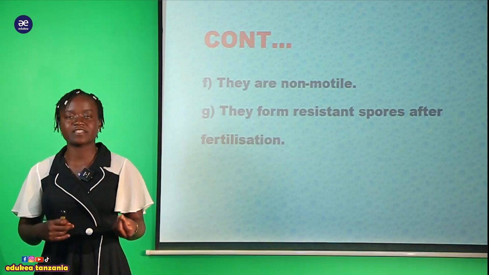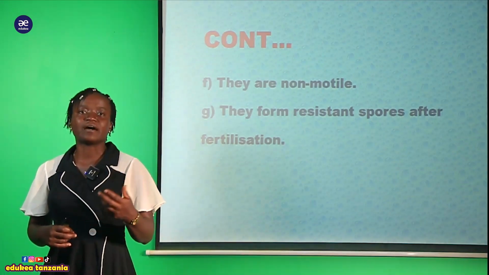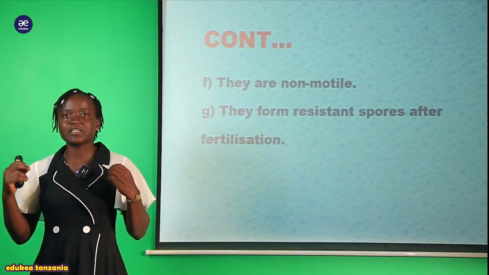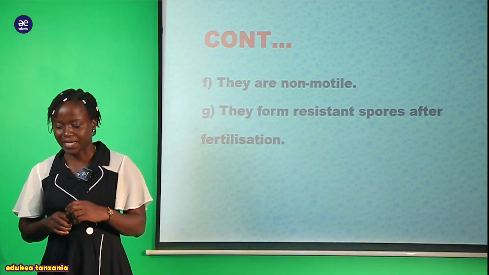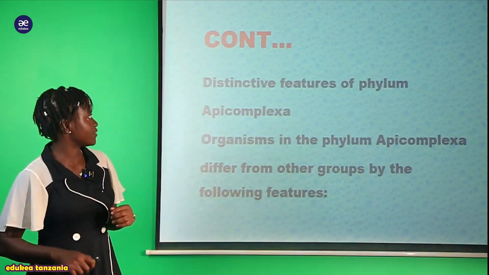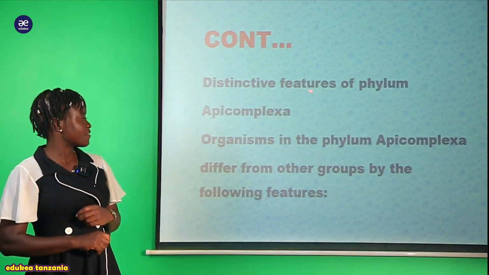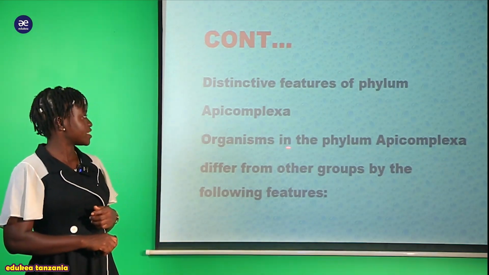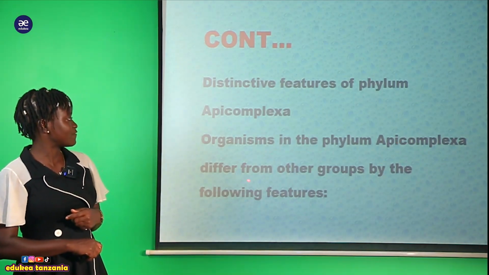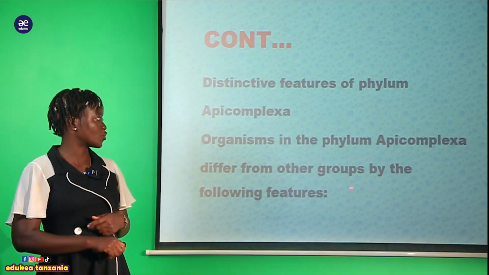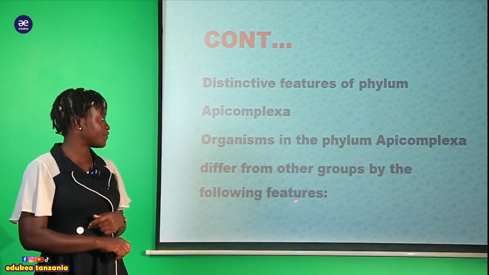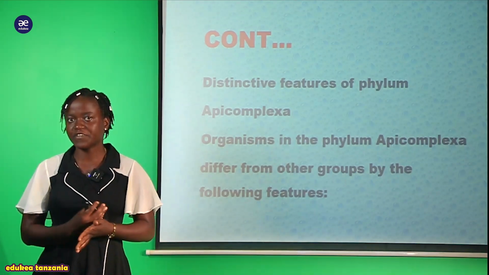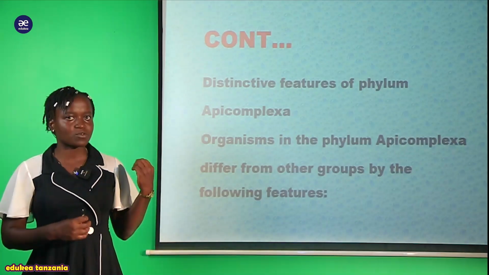You cannot find this character in any phylum except in this phylum Apicomplexa. As I have said, we are going to discuss the distinctive features of phylum Apicomplexa. So we are saying that organisms in the phylum Apicomplexa differ from other organisms or groups by the following features. So we have different features which this organism possesses.